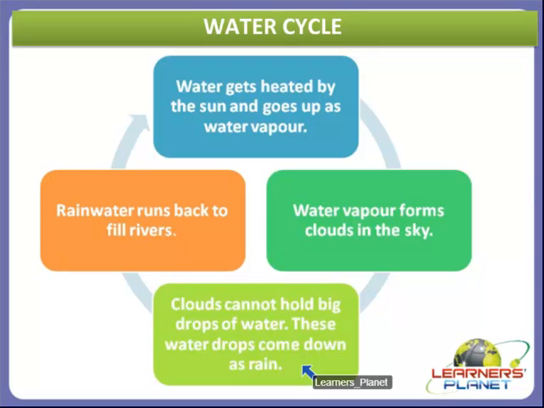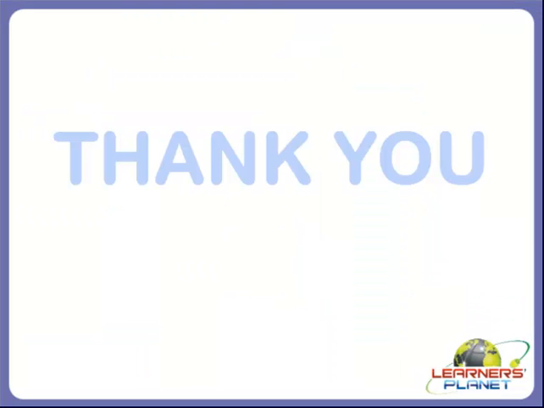So these water drops come down as rain, or snow in very cold places. And this rainwater or snow runs back to fill rivers, lakes, ponds or oceans. And again this cycle continues. So this is called the water cycle.